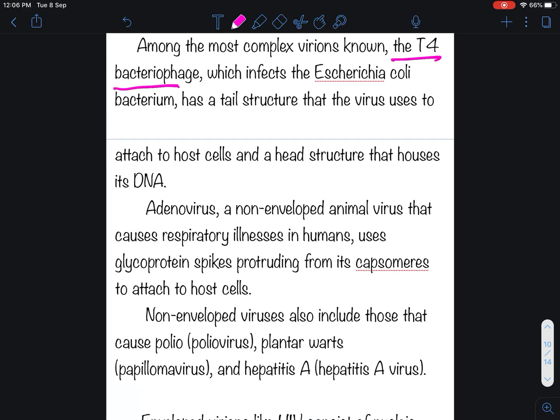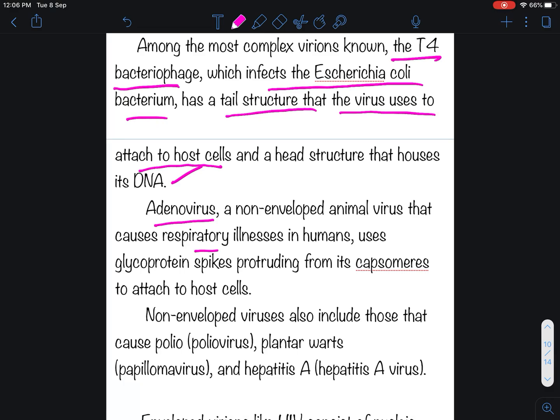Among the most complex virions known are the T4 bacteriophages, which infect the E. coli bacterium. They have a tail structure that the virus uses to attach to the host cells and a head structure that houses its DNA.